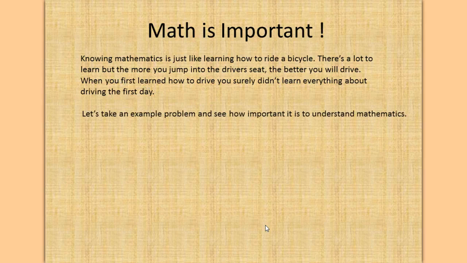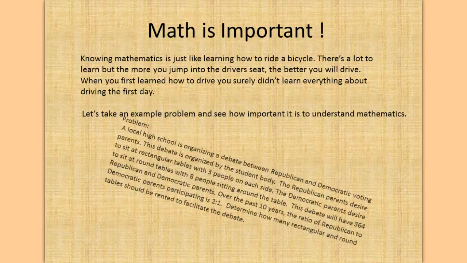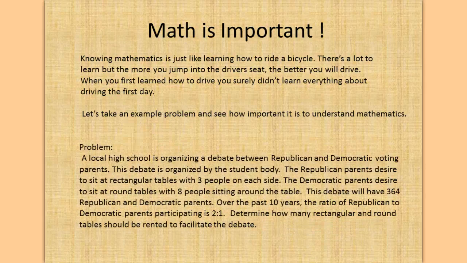Let's take an example problem and see how important it is to understand mathematics and setting the problem up in the beginning. Okay, here's our problem. A local high school is organizing a debate between Republican and Democratic voting parents. This debate is organized by the student body. The Republican parents desire to sit at rectangular tables with 3 people on each side.